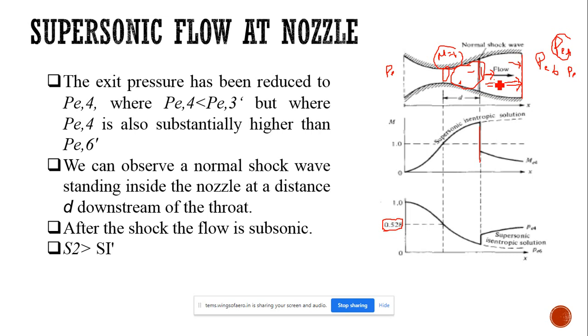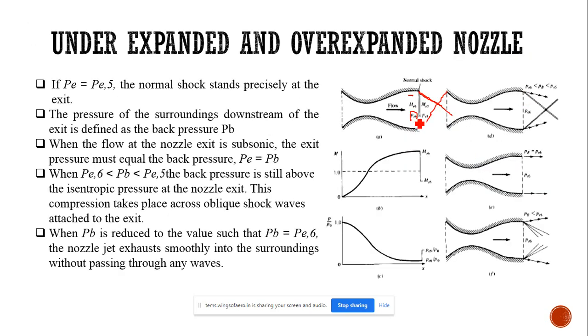That's why, as we keep reducing the pressure further and further, until the pressure is equal to P6, the normal shock formed inside the nozzle is moved to the end of the nozzle, that is, the exit of the nozzle, as mentioned here. Okay.